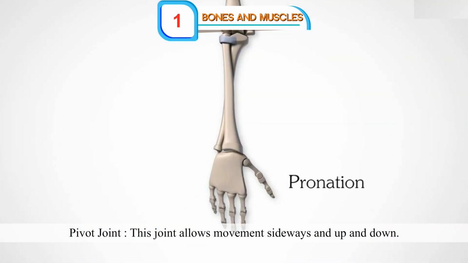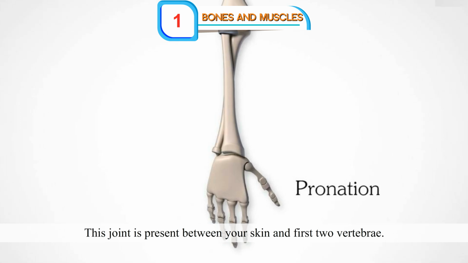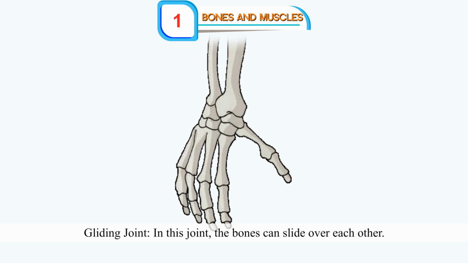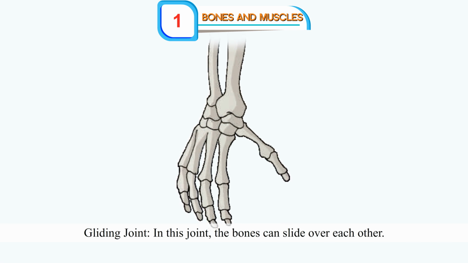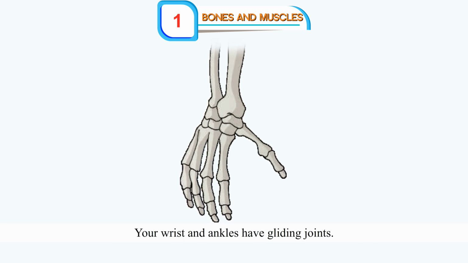Pivot joint. This joint allows movement sideways and up and down. This joint is present between your skull and first two vertebrae. Gliding joint. In this joint, the bones can slide over each other. Your wrists and ankles have gliding joints.